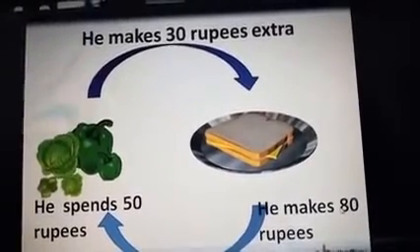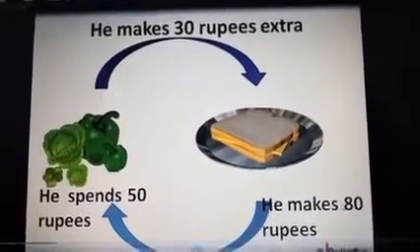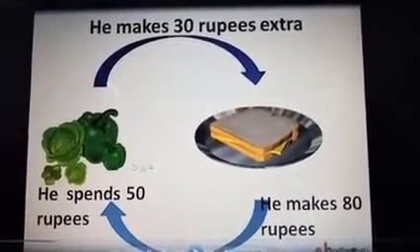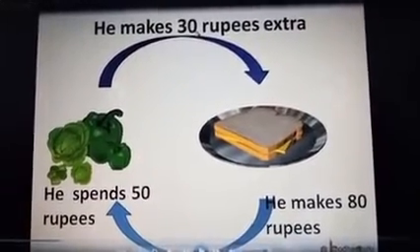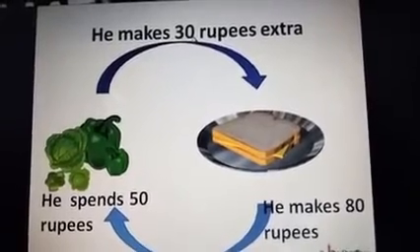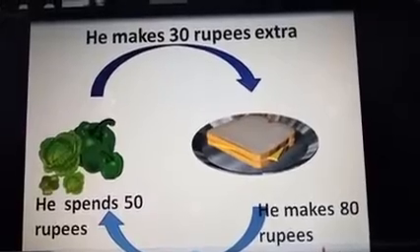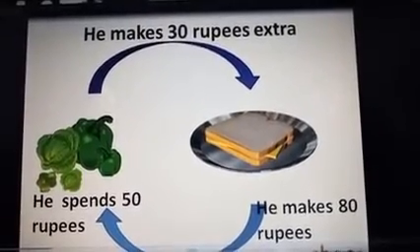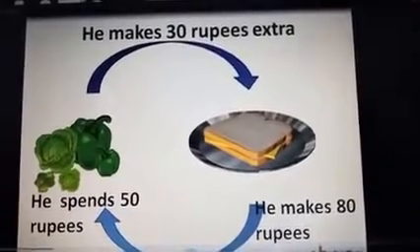So how much does he have remaining? 80 minus 50, he has 30 rupees remaining. He has an extra 30 rupees in his hand.